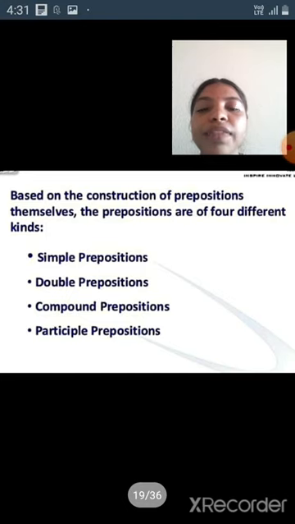Next, based on the construction of prepositions themselves, prepositions are divided into four different categories: simple preposition, double preposition, compound preposition, participle preposition.